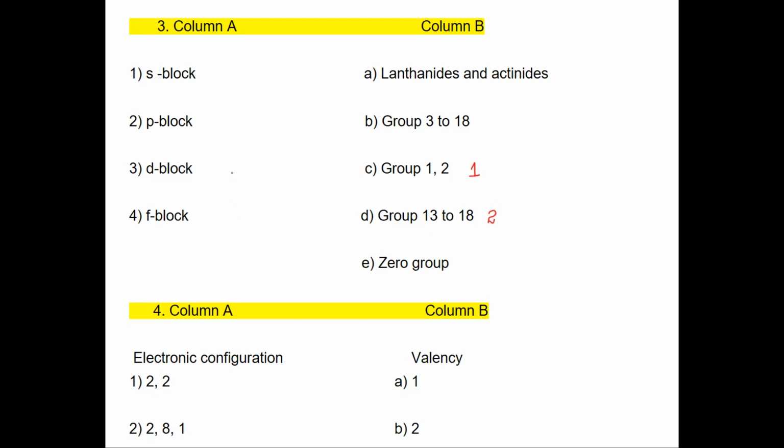Next, D block elements. D block elements are from group 3 to 12. Here it is given 18, but it is 12. 3 to 12 is known as D block element. So this is the third one answer. Next is F block elements. Lanthanides and actinides belong to F block. So this is the fourth answer.